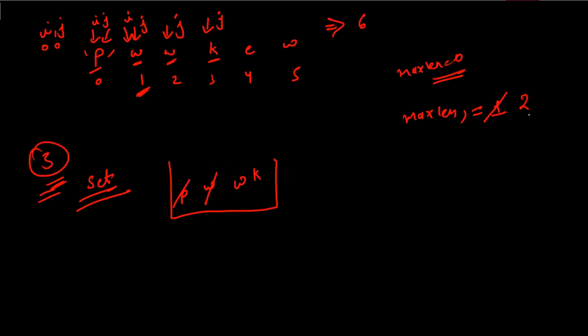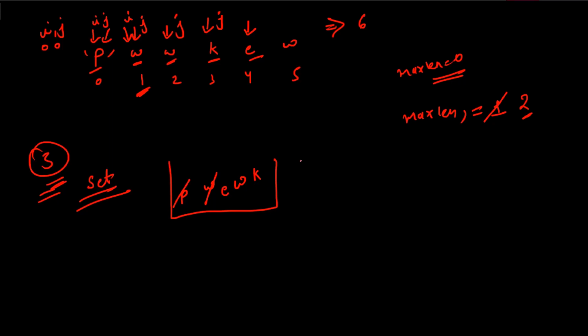And the maxlen value is what? 2. So no updation is going to take place. Again we are going to proceed further. Now we are coming across a character E. Is E present in our set? No, right? So we are going to put E in our set. And now the size of set is going to be 3.